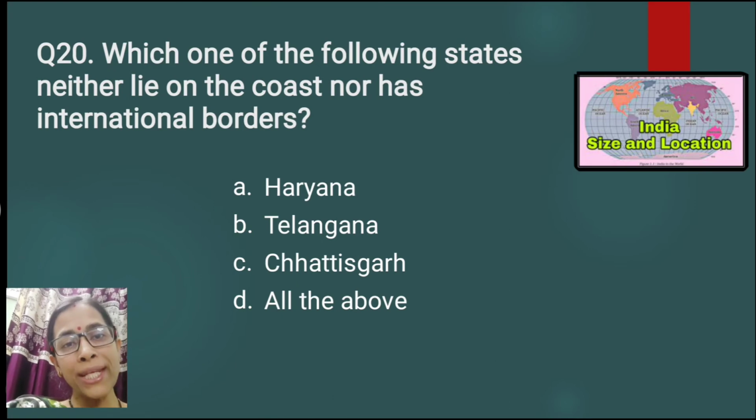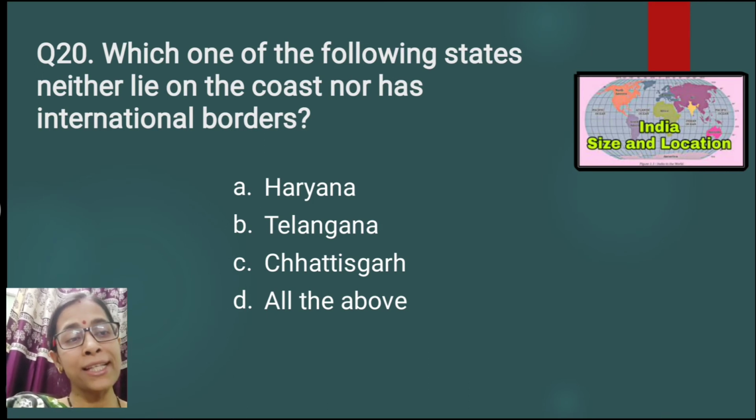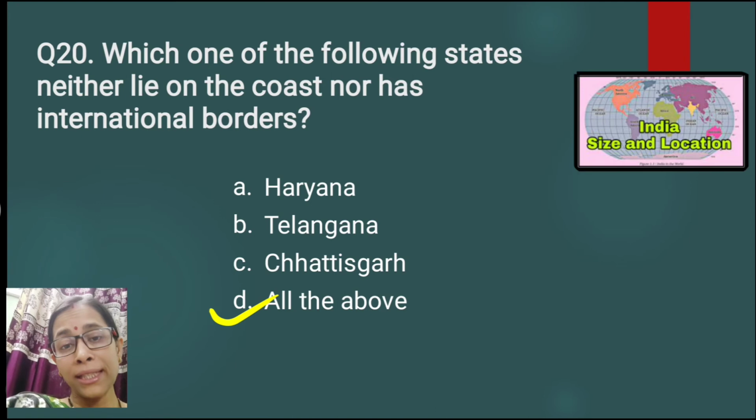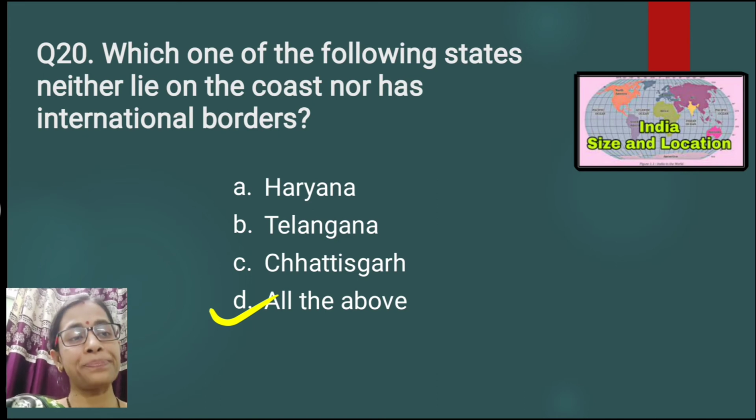Question number 20. Which one of the following states neither lies on the coast nor has international borders? Option A, Haryana, B, Telangana, C, Chhattisgarh, D, all of the above. Here the correct answer is option number D, that is all of the above. Haryana, Telangana, Chhattisgarh, they neither lie on the coast nor share international borders.